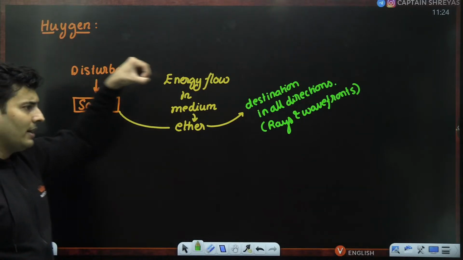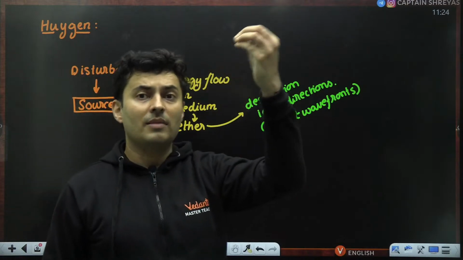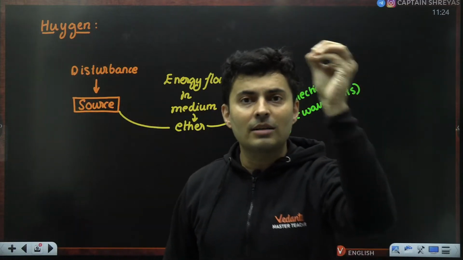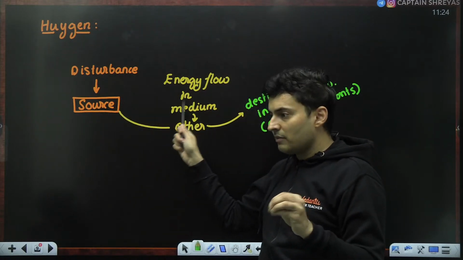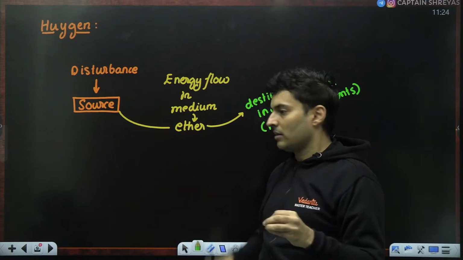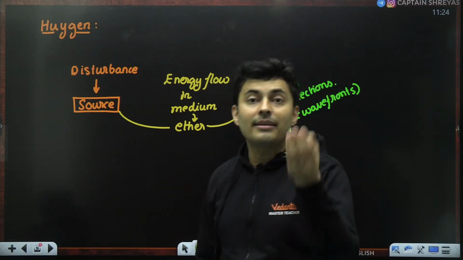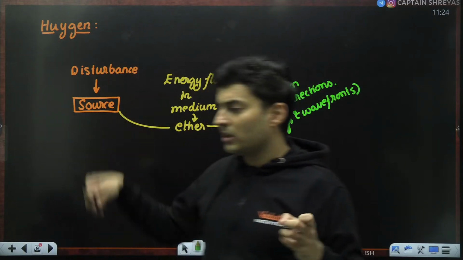Huygens argued that whenever you are seeing a light bulb, a candle, or some spark, some light coming, it is a disturbance in the medium, and that disturbance has some energy which is now flowing in a medium called ether. So he said light needs a medium also. It is there in the introductory part about this.